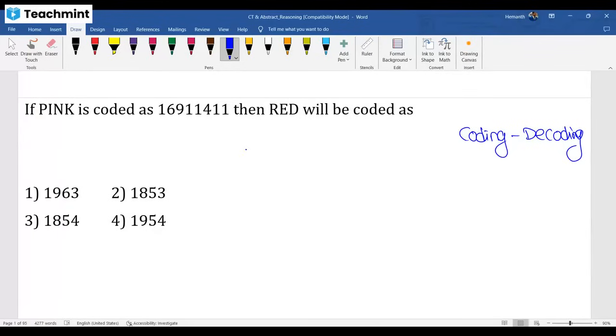Pink is coded as 16, 9, 11, 4, 11. Red is coded as what? Very easy question. Excellent. 517 is responding.